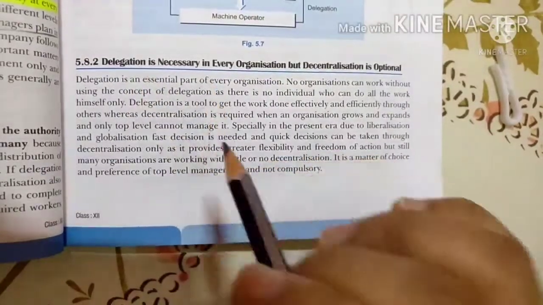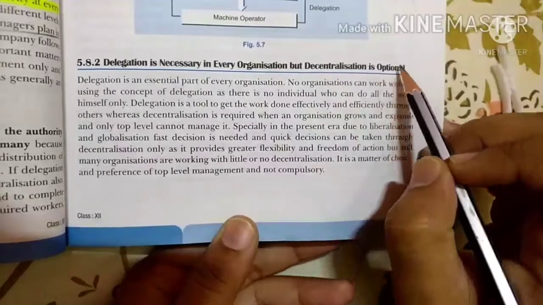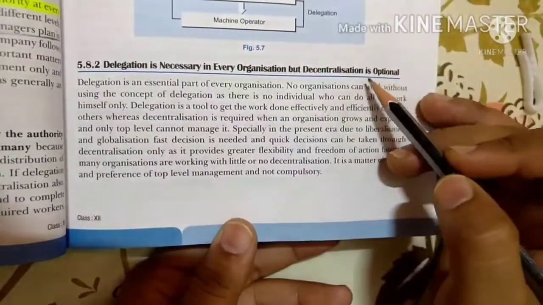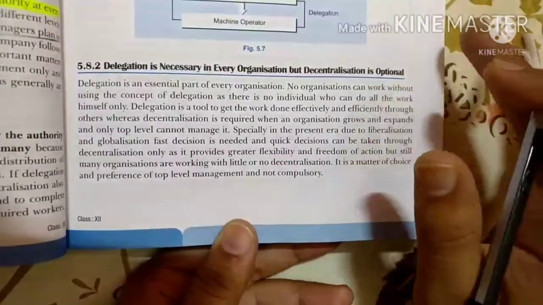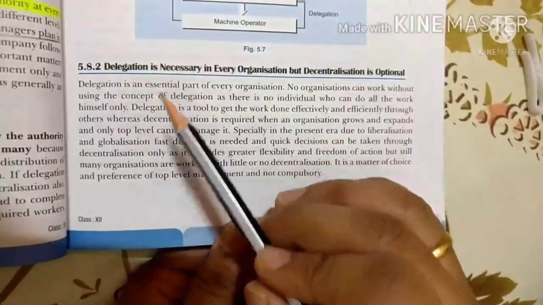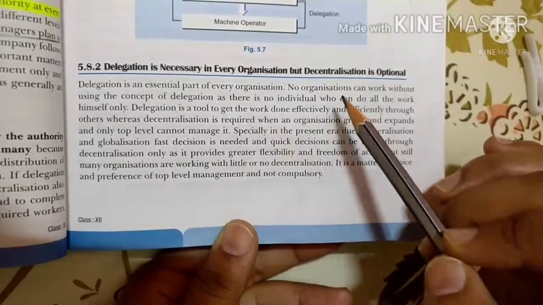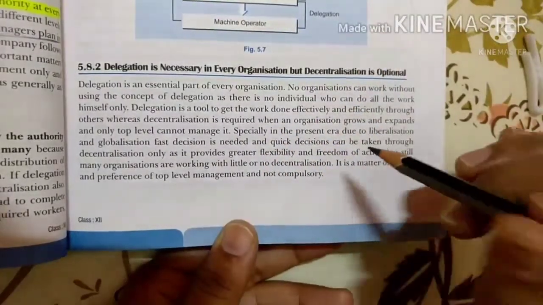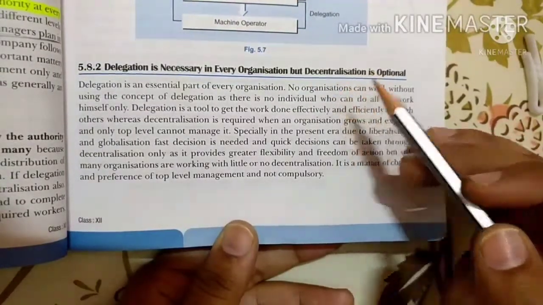Delegation is necessary in every organization, but decentralization is optional. It means that decentralization is not compulsory. It's up to the manager, it's up to the organization whether they choose decentralization or not. But without delegation, they can't work, because delegation is the tool to get the work done effectively and efficiently through others. So delegation must be done. It will be there in every organization, but decentralization is a choice.